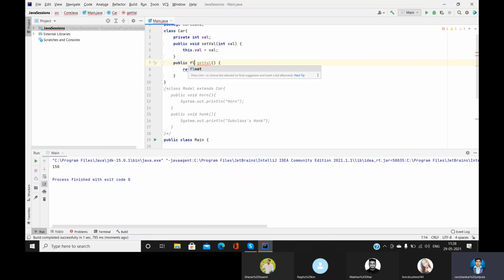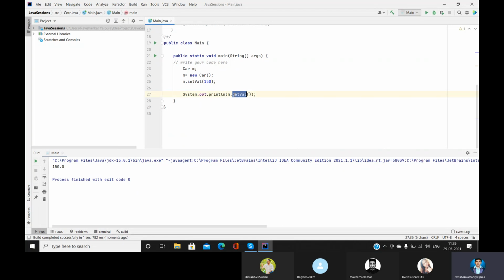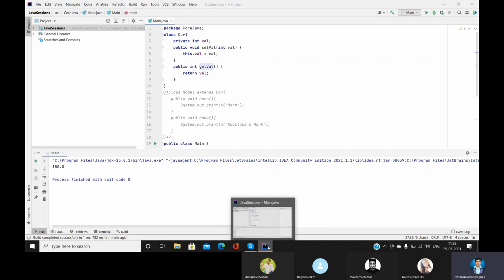Now I'll try to make it a float. We are returning the value of integer but the return type is float. Can you see? Now it returned 150.0. It did not return 150, it returned 150.0. Is it clear, guys? Whenever we return something, the return type should be there. So when we call that get method, the get method returns the integer value 150. Any doubt so far?